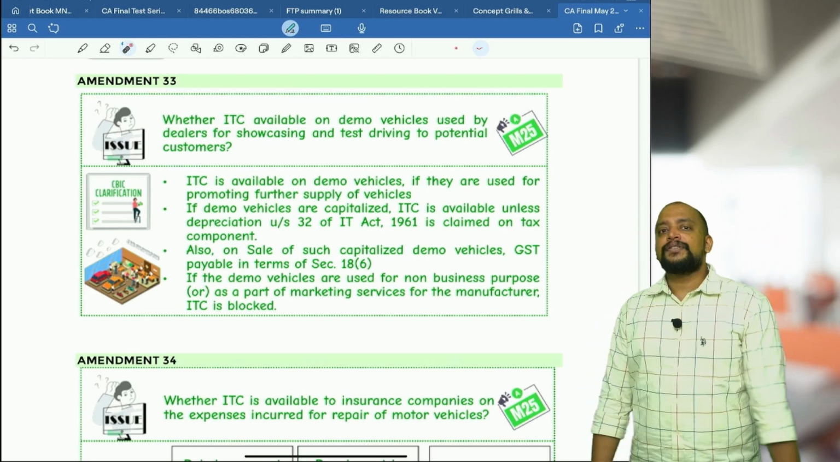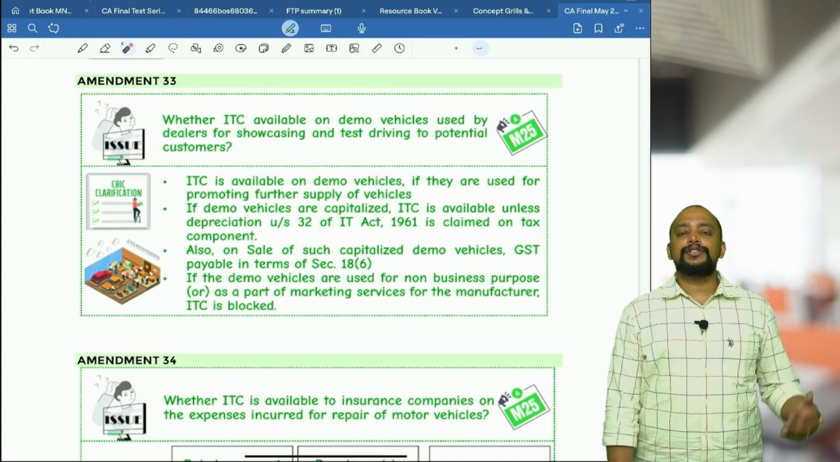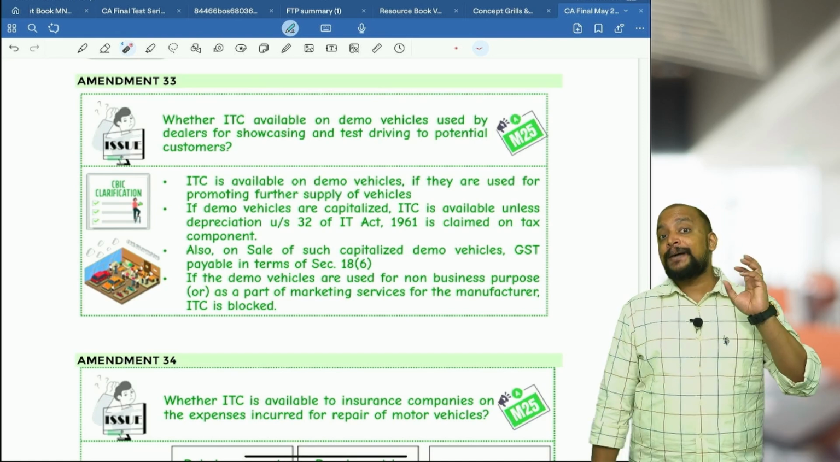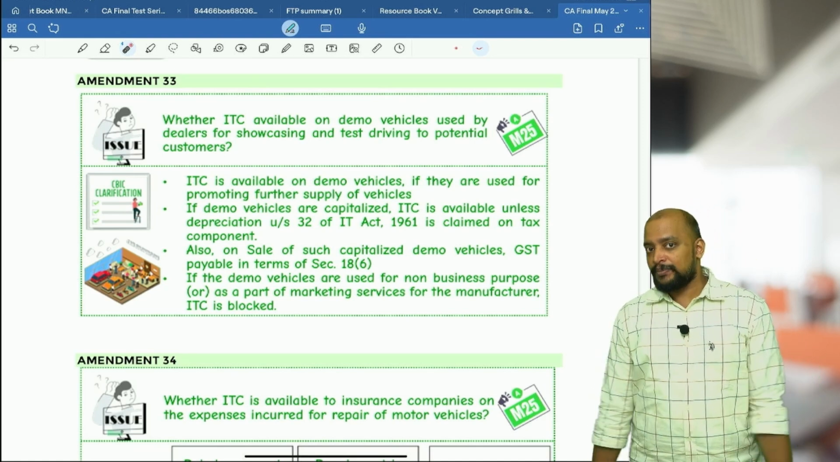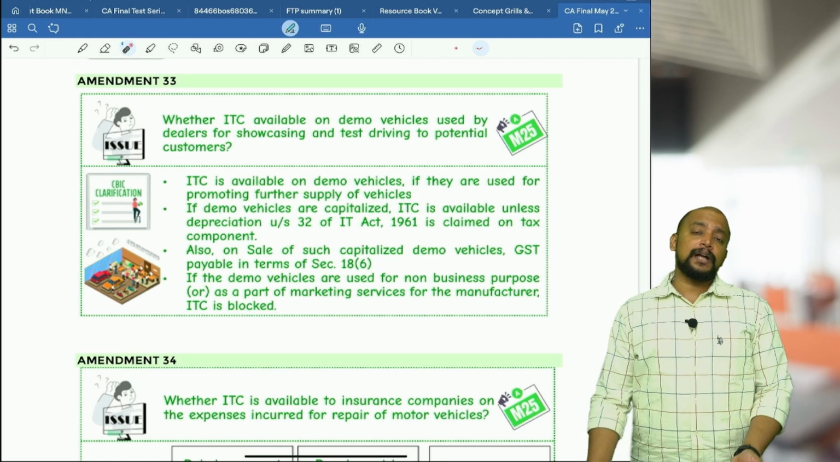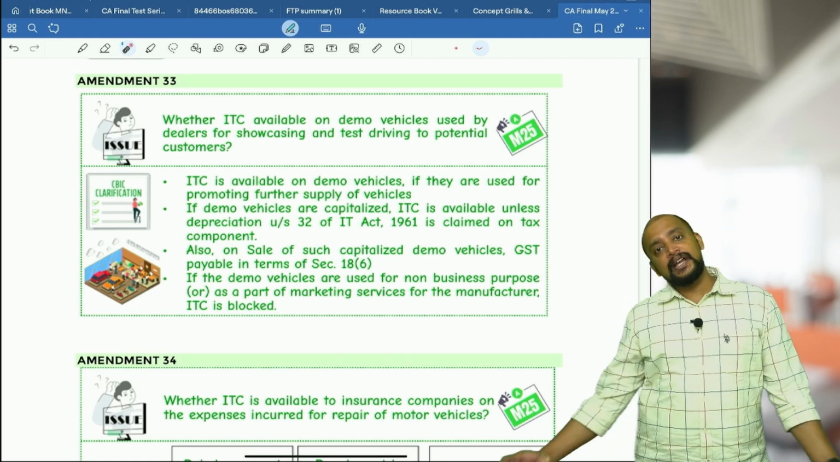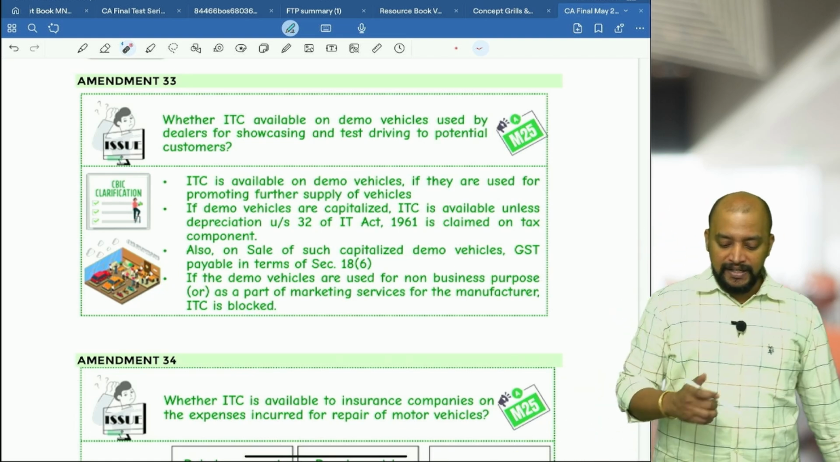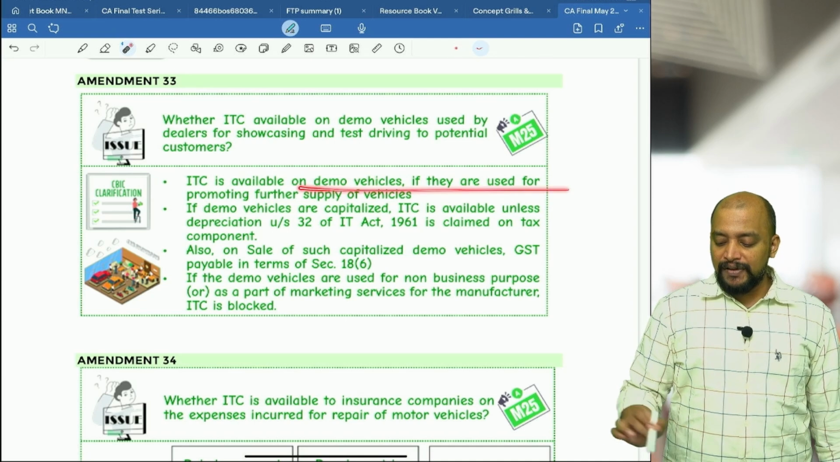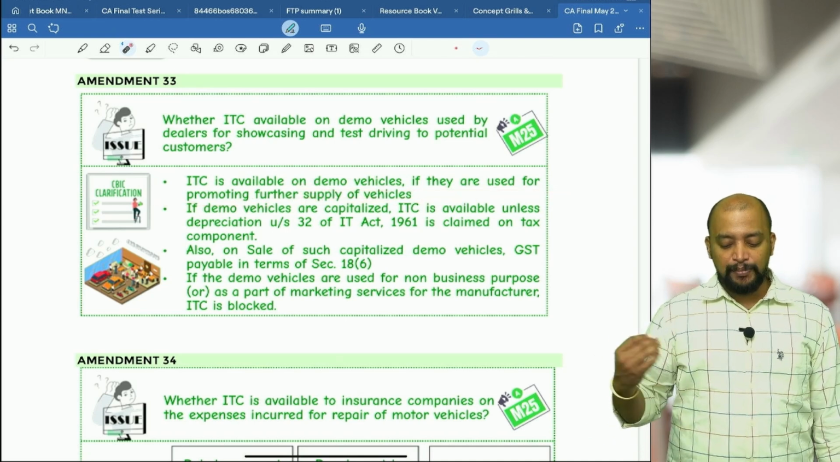Basically, if you see motor vehicles, capacity not exceeding 13, if it is for further supply or used in the business of transportation of passengers or imparting driving skills, then ITC is available. But these demo vehicles do not come under further supply, and still can we take ITC? Yes, for that only they gave a circular. ITC is available on demo vehicles if they are used for promoting further supply of vehicles.